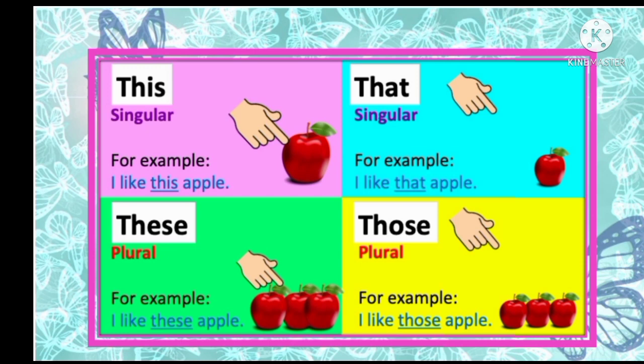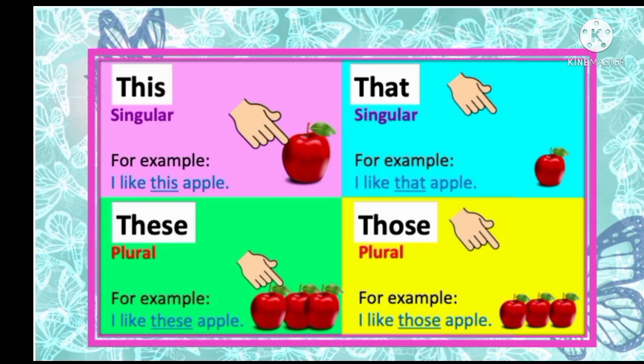The man is touching the apple and telling, I like this apple. So it is near. So for that I am using here this, and this is singular. Now the next picture, we can see here 3 apples, and here the man is touching also these apples and telling, I like these apples. Okay, so this is near, but this is plural. For that it will be these. So I like this apple.